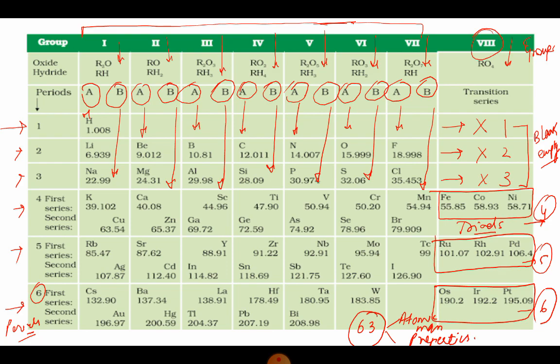To give a perfect position to all the elements that were known at that time, he examined a relationship between the atomic mass and the properties of these elements. And in the properties, he focused on the physical properties as well as the chemical properties. Now, you may wonder what the physical properties and chemical properties are. So, I'll give you one simple example. Physical properties are those properties which do not bring any change in the composition of the element. Suppose I give you gold and I ask you what is the color of gold.